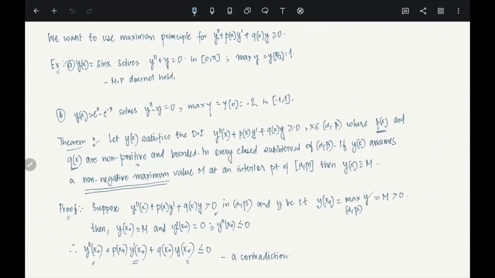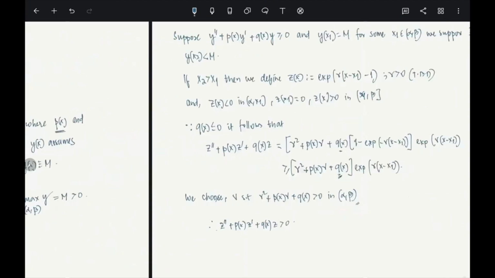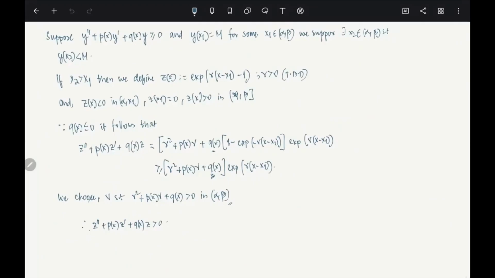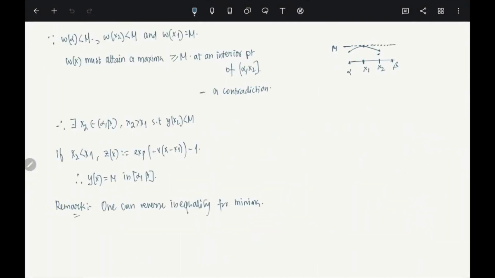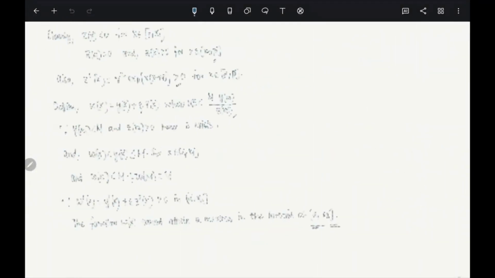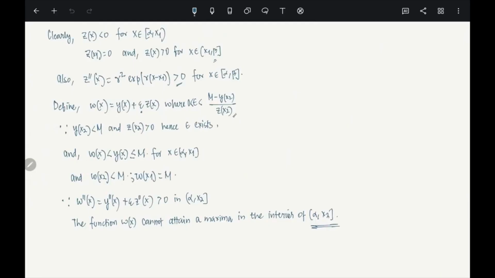You see, if this expression is positive, then it has to be identically equal to m. If it assumes a non-negative maxima, that is okay. So we can use that, and then use this logic which we used here.